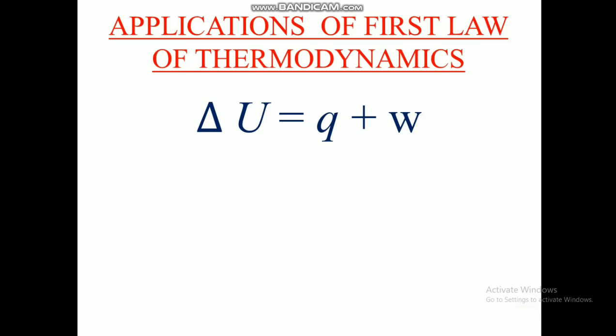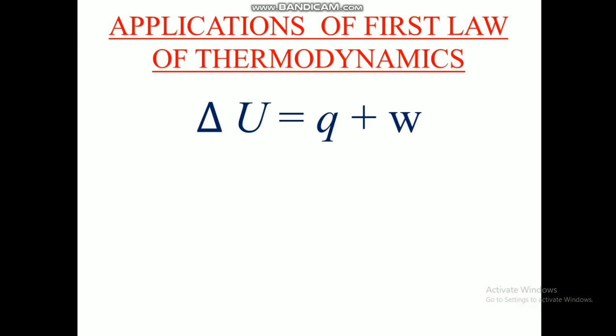Many processes happen in the universe, and many energy conversions are also happening. But in all of them, no energy is created or destroyed, just energy conversions are happening. So hence we can say the total energy of the universe is always a constant value. So with that we start our class.